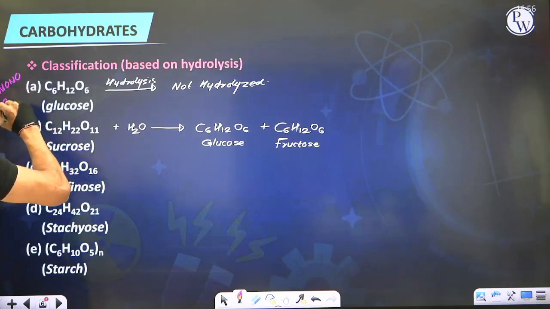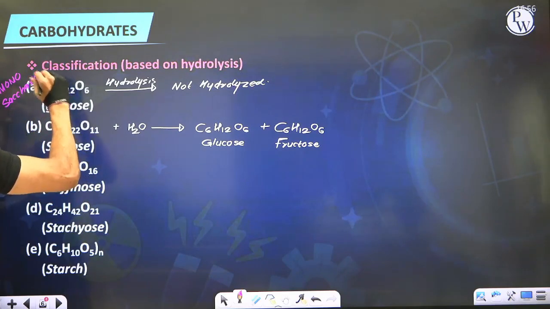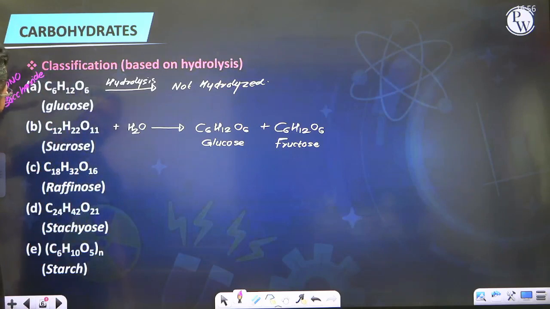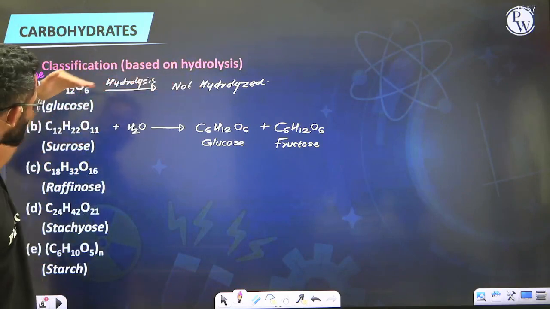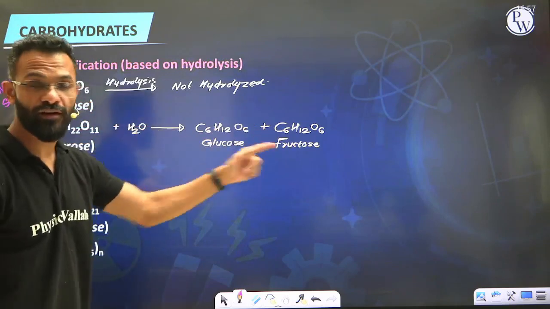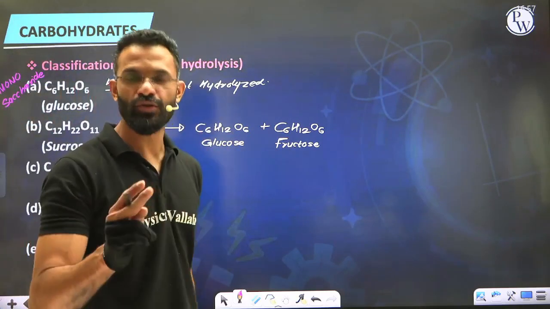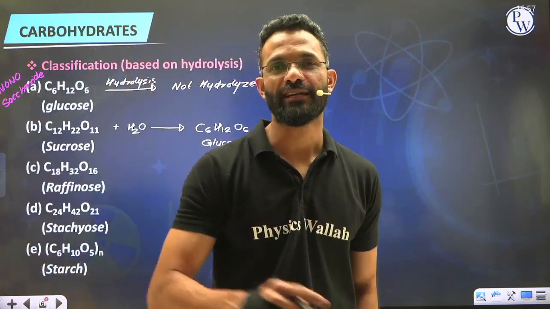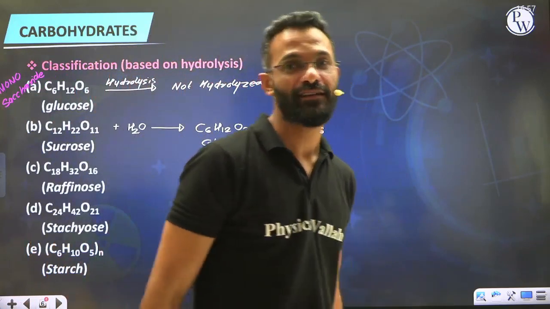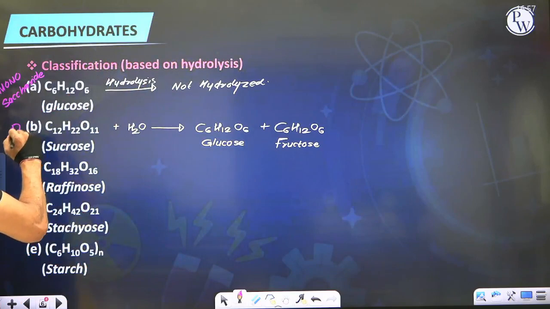Monosaccharides. Dear students, we call it a monosaccharide. So what are monosaccharides? The carbohydrates which are the simplest form of carbohydrates that cannot be further hydrolyzed. So what is sucrose? Sucrose is that carbohydrate which upon hydrolysis produces 2 units of monosaccharide. Those carbohydrates which upon hydrolysis produce 2 units of monosaccharide, we call disaccharide. That's why sucrose is referred to as a disaccharide.